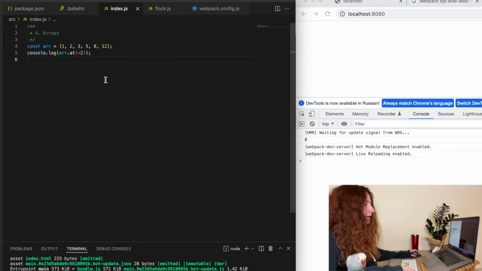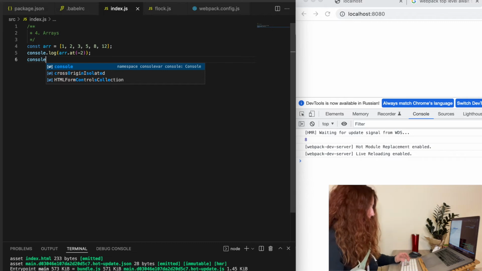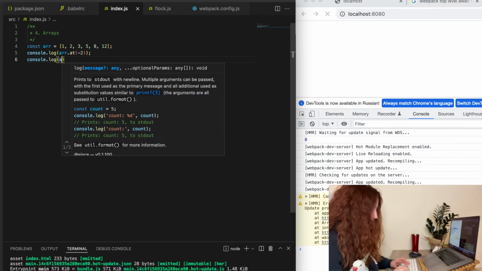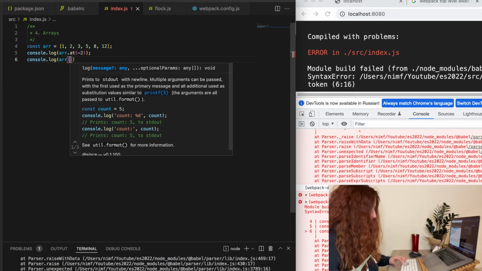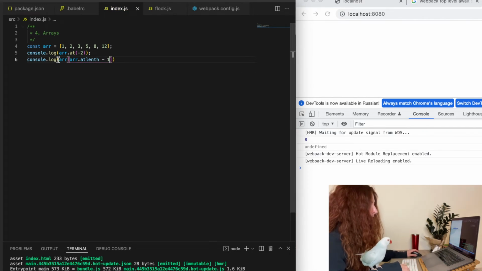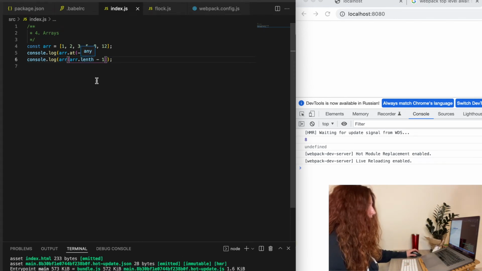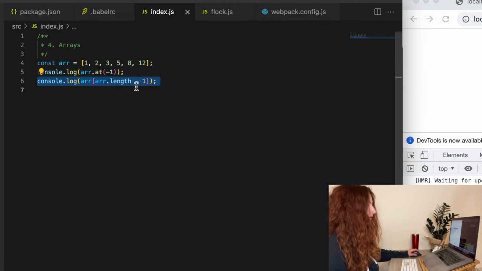So yeah, that's how you could use this new method. Instead of writing, let's say, array.length - 1 to get the same value, you can just write this.